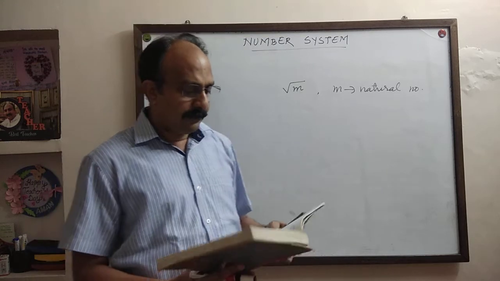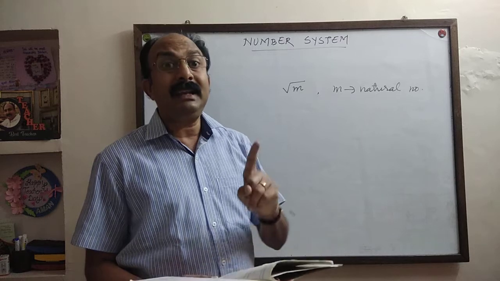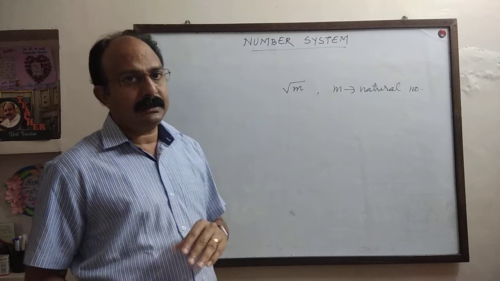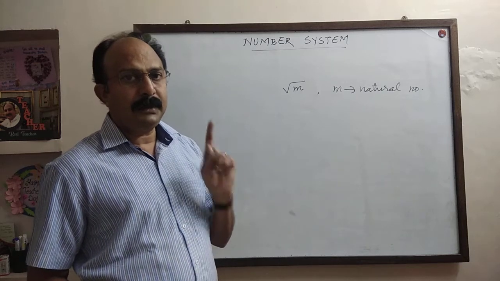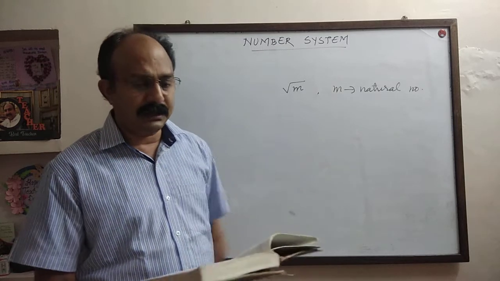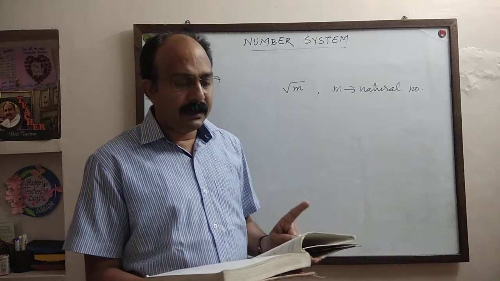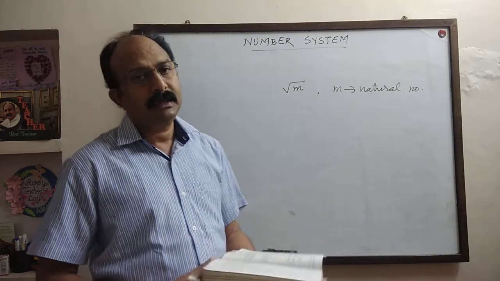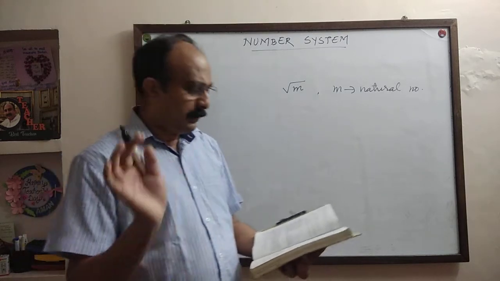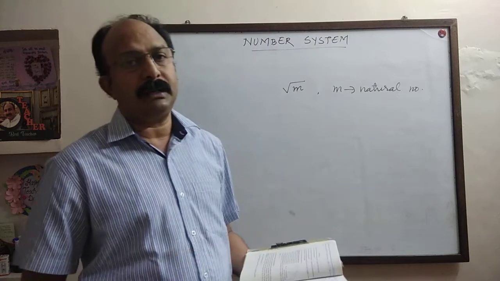Question number 2: are the square roots of all positive integers irrational? That means root 1, root 2, root 3, root 4, root 5, root 6: are they all irrational? If not, give an example of the square root of a number that is rational. Just now I told you the square roots of all positive integers are not irrational.